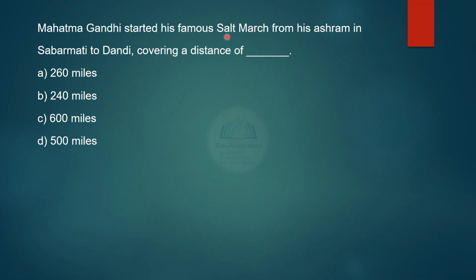Mahatma Gandhi started his famous salt march from his ashram in Sabarmati to Dandi, covering a distance of 260 miles, 240 miles, 600 miles or 500 miles. Let us see the correct choice. Option B, 240 miles.